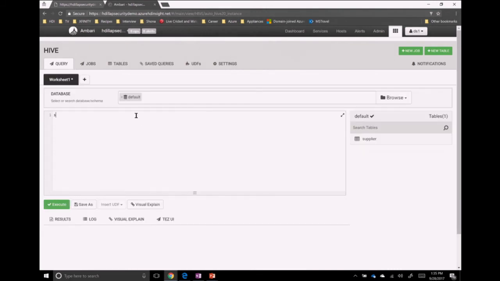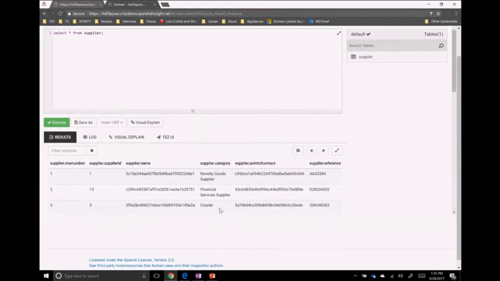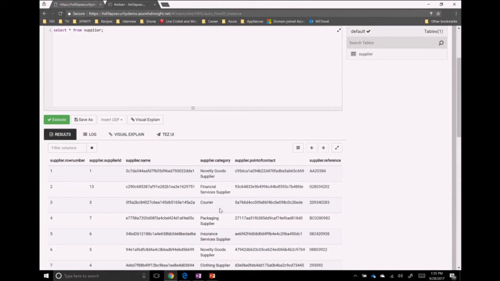And if I run select star from supplier, if you see the results, data scientist 1 has access to all the columns, as before, but in the supplier name column and the point of contact column, the values are all hashed out.